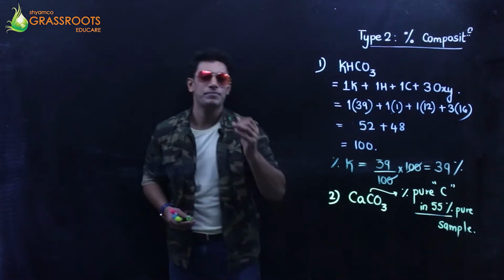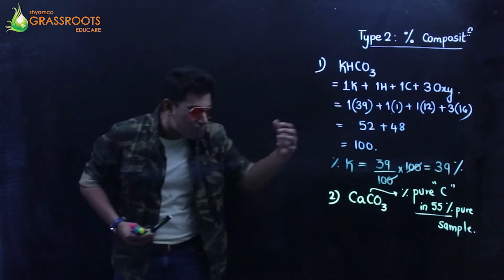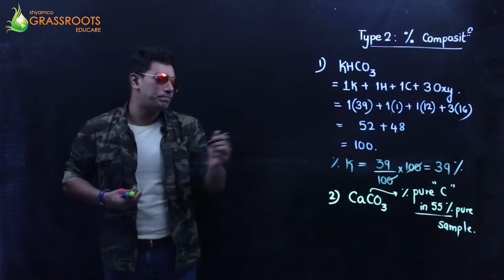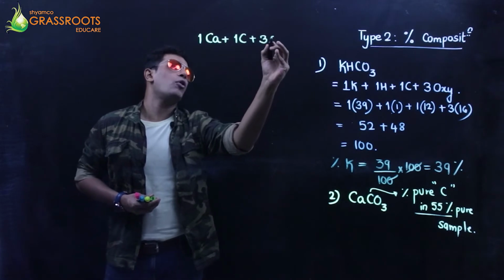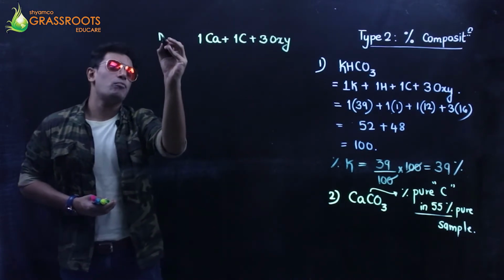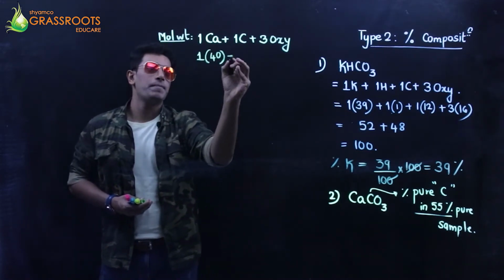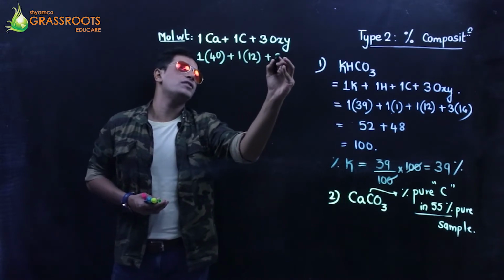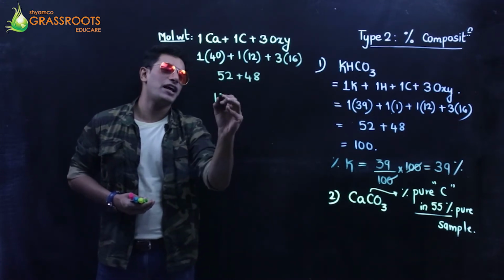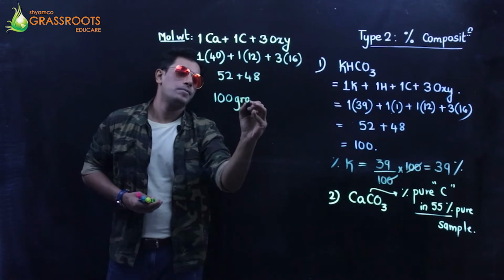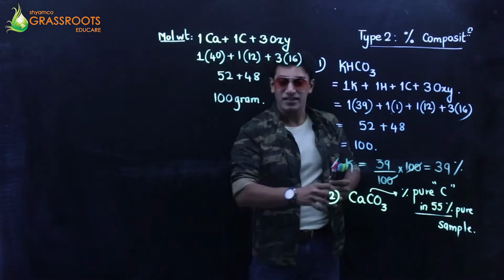Let's understand the question. First, let's find the molecular weight of this compound. So we have 1 calcium plus 1 carbon plus 3 oxygen. Calcium is 40 grams, carbon is 12 grams, oxygen is 16 grams. That's going to be 52 plus 48. Luckily, 100 again. So can I say we have 100 grams of molecular weight of this entire compound?